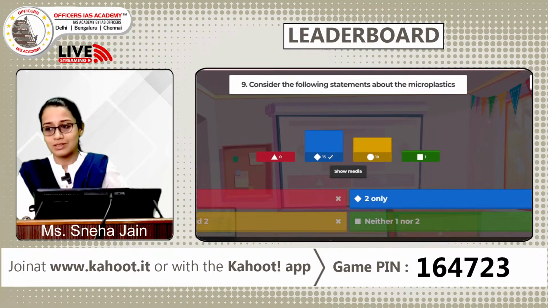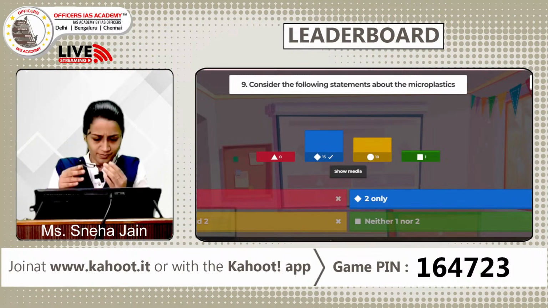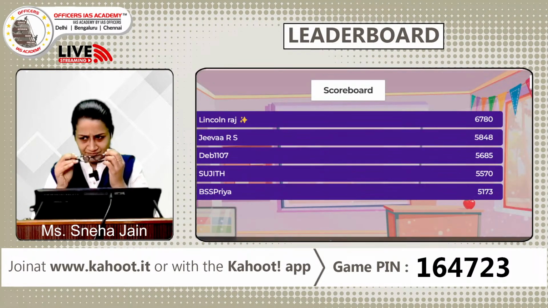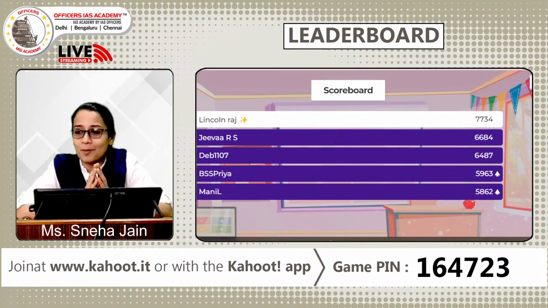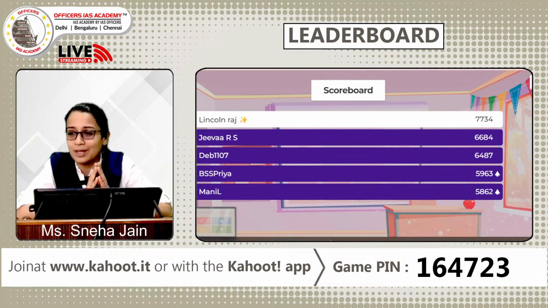We'll quickly look at the scoreboard now. So is there any change? Manil, coming back to top 5. Great play, Manil. Lincoln, as usual, great play. I think you've been fast, you've been right, so you're retaining the top spot. Jiva, good play. Deb, good play, you're retaining and consistent.